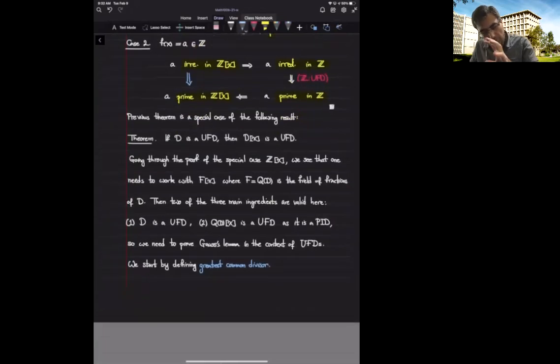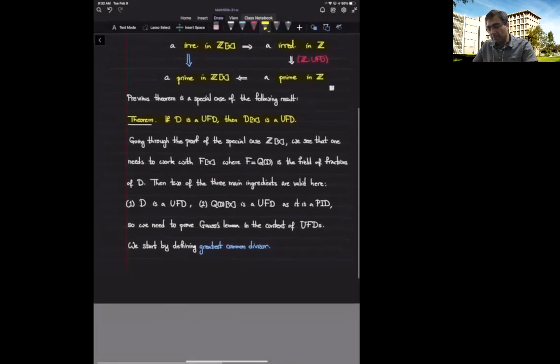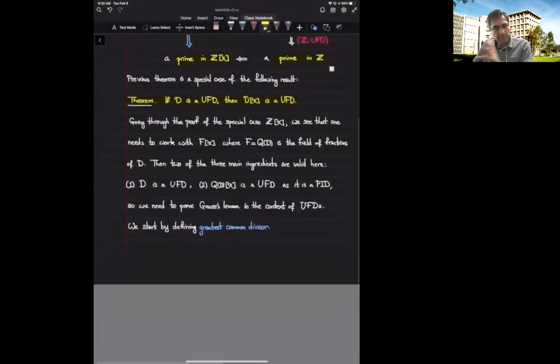As I've mentioned throughout the proof, this theorem itself is a special case of the following theorem that says if D is a UFD, then D[x] is a UFD. So being a UFD passes to the ring of polynomials with the same coefficients. When we go through the proof of this special case of Z[x], we see that it has three main ingredients. One of them was that Z is a UFD. Here we have that for free.